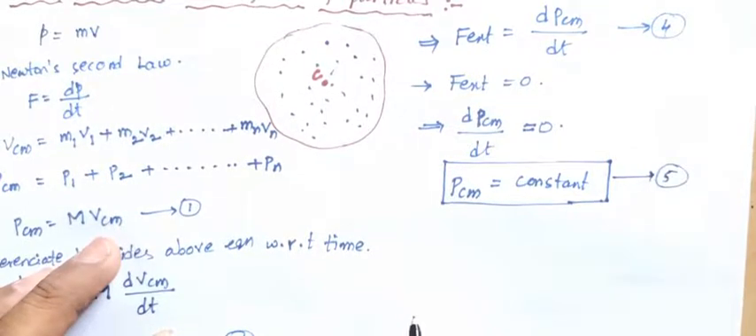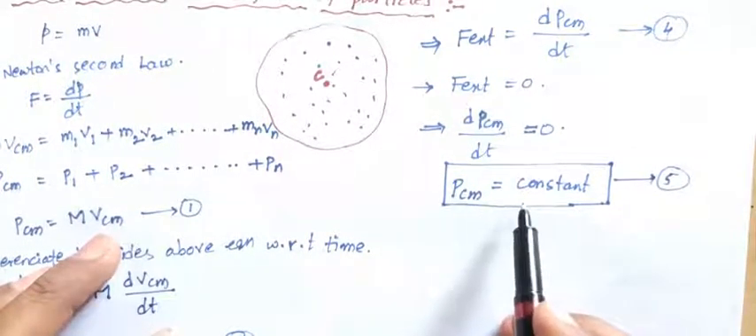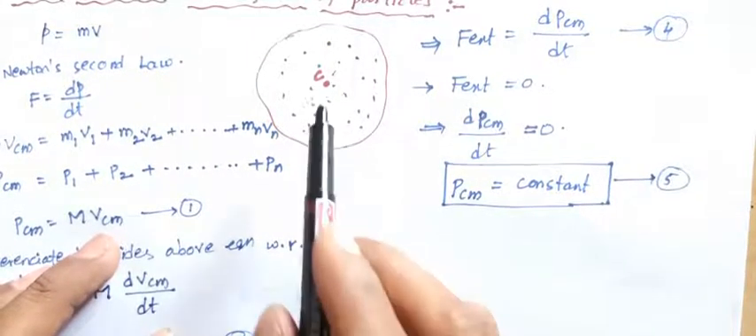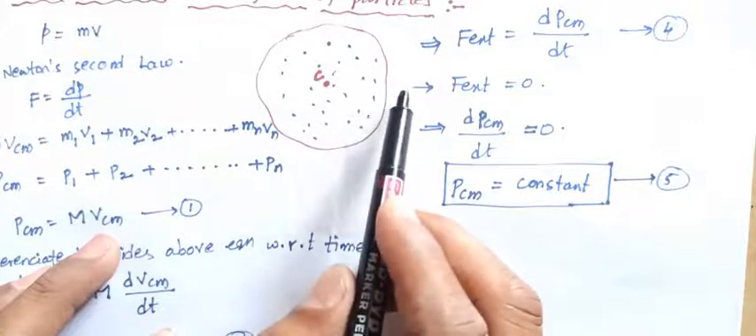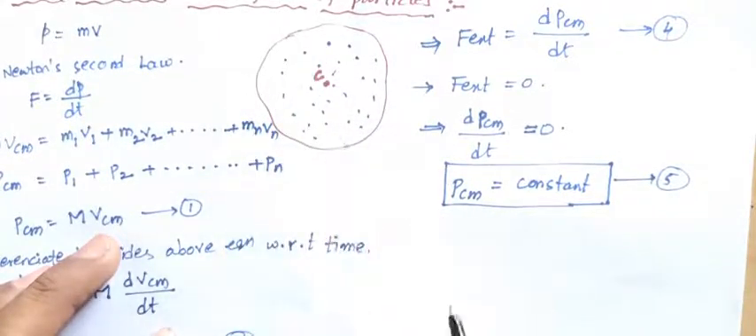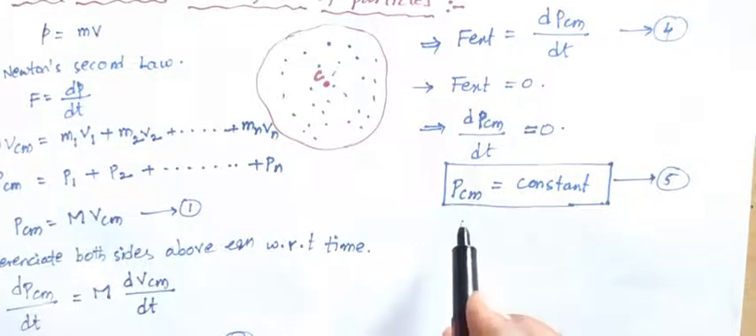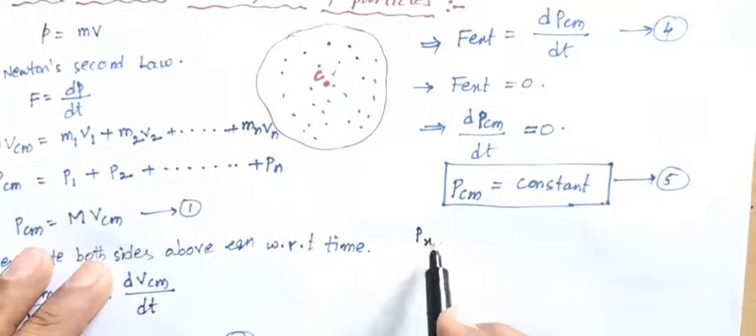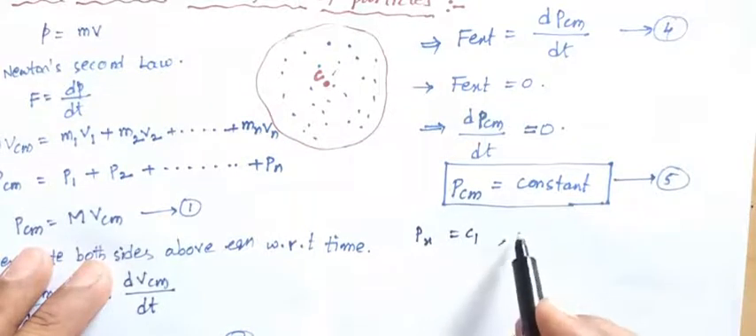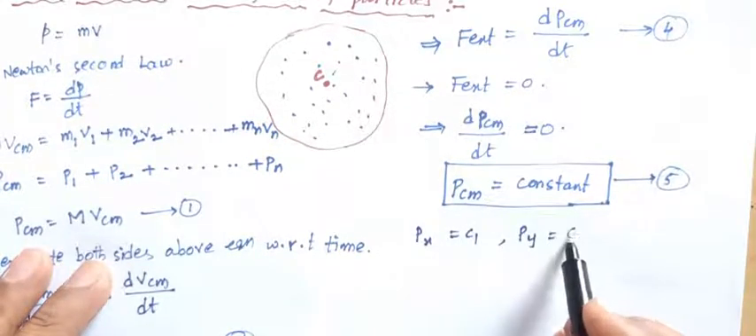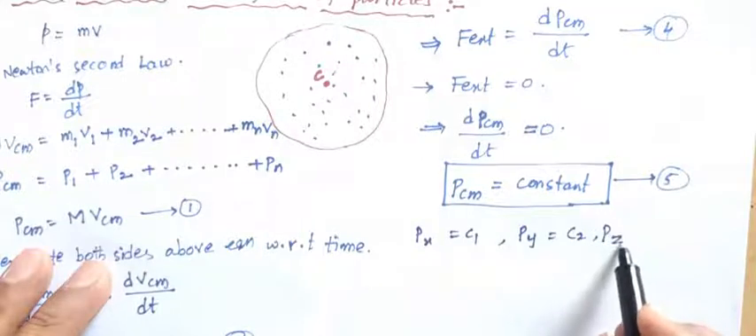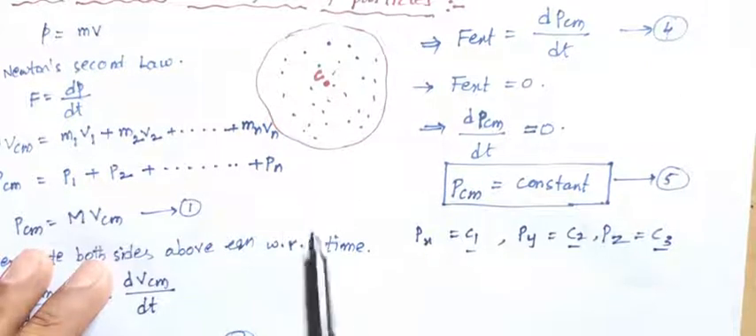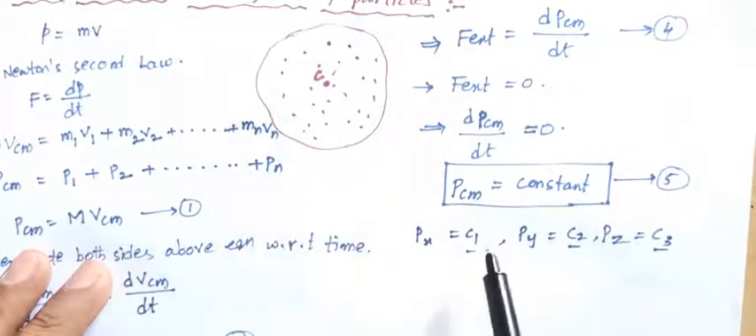Okay, conservation of linear momentum: P_cm equals a constant. So we can take the x direction and y direction. The center of mass is taken in the x, y and z directions. We can take the constants: P_x equals C1, P_y equals C2, P_z equals C3. Here C1, C2, C3 are the constants in the x direction.